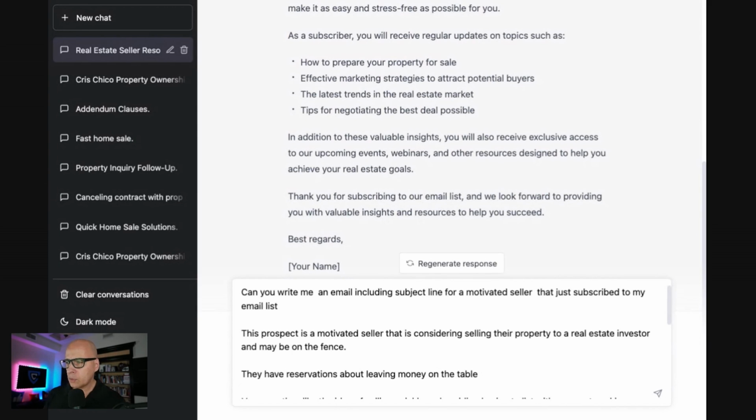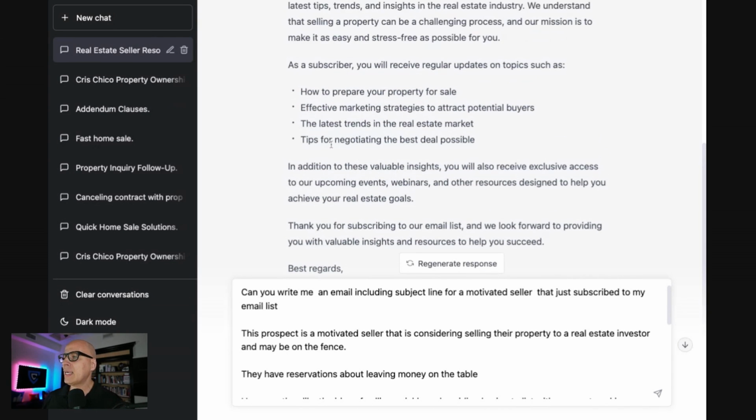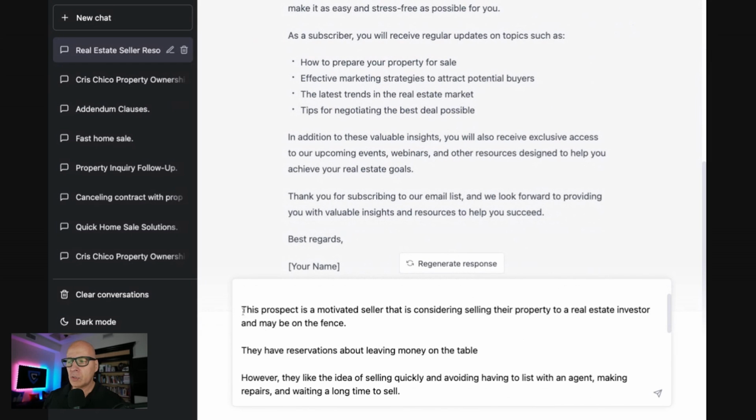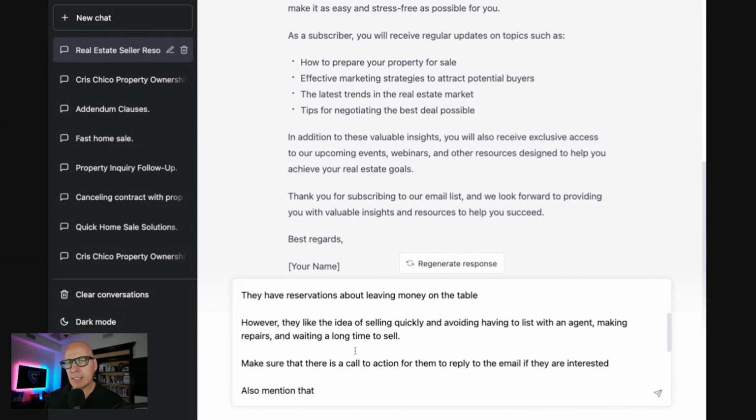Here's what I wrote. Can you write me an email, including subject line, for a motivated seller that just subscribed to my email list? Because this one here that they gave us is just a bunch of generic BS. Now, I put in some additional information. This prospect is a motivated seller that is considering selling their property to a real estate investor and may be on the fence. They have reservations about leaving money on the table. However, they like the idea of selling quickly and avoiding having to list with an agent because they're just horrible, making repairs and waiting a long time to sell.